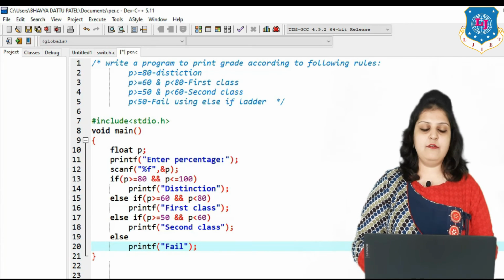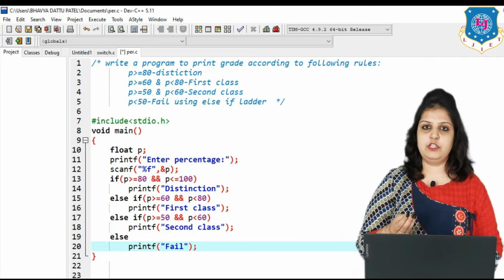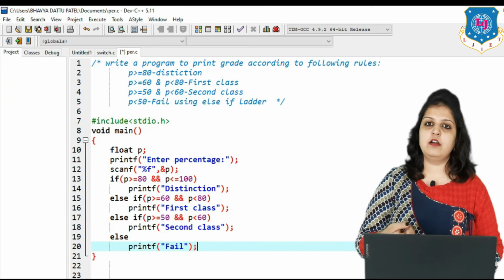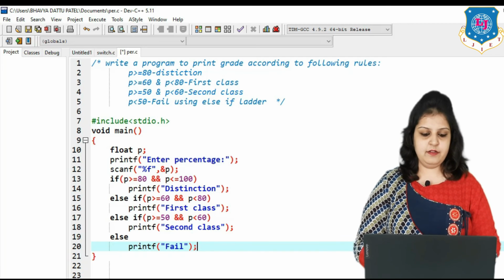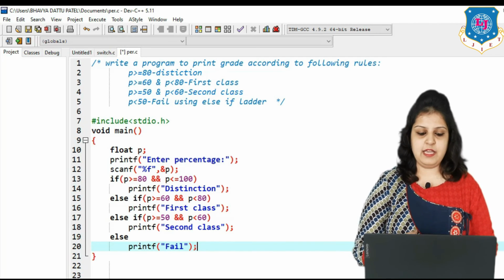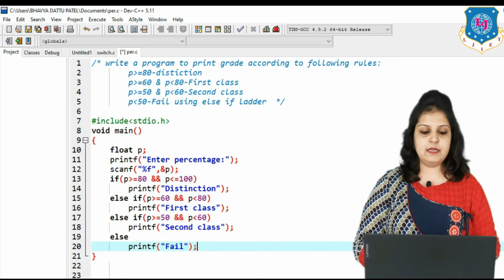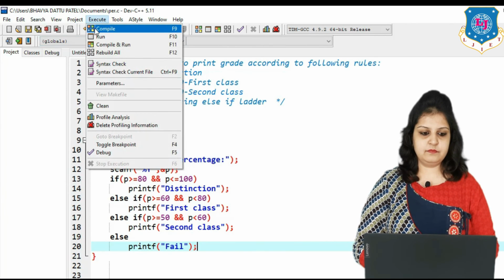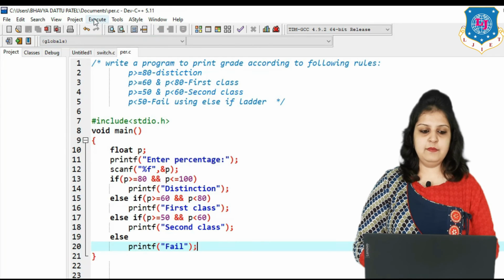So here we have written a total of 3 different conditions. You can also write P less than 50 in another else if statement, but for code optimization I am writing it this way. Now execute the program. Run the program.